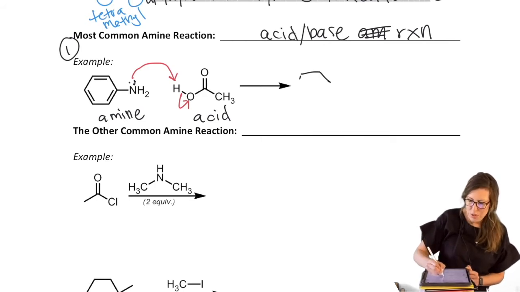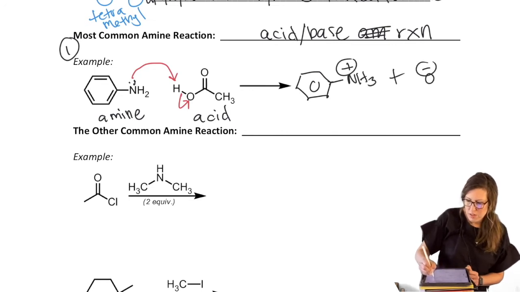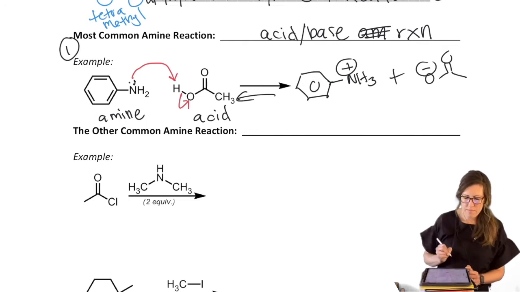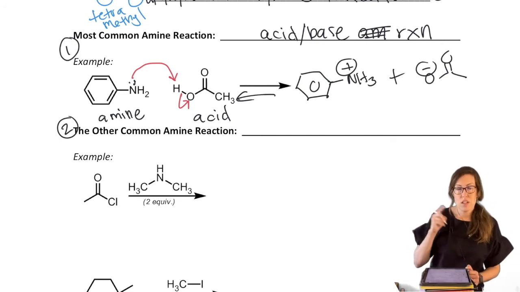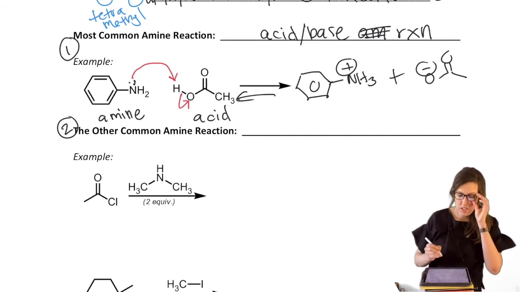So you see your ammonium, right? And that's something we have to acknowledge that that's always possible. So it's an equilibrium, really, and our carboxylate. But we've also seen that amines can behave in our whole acyl substitution section as nucleophiles.